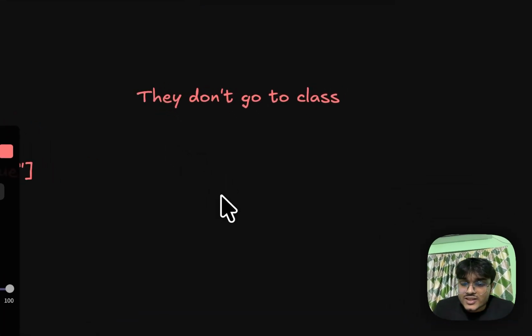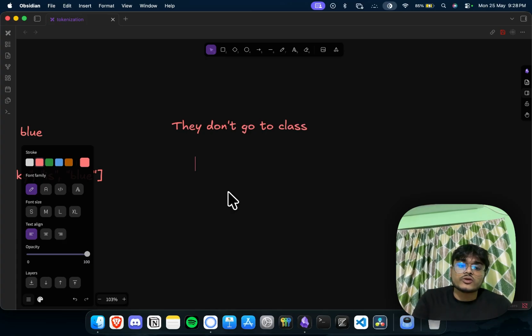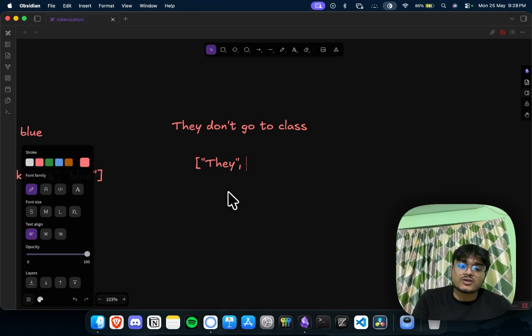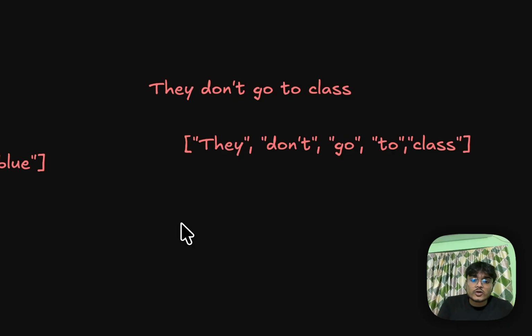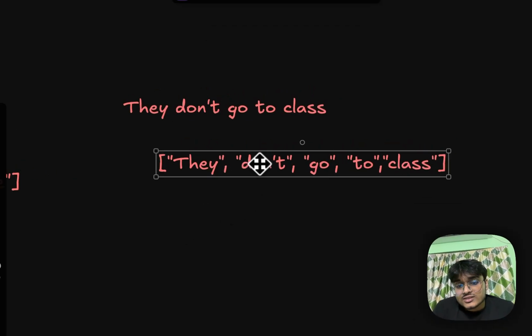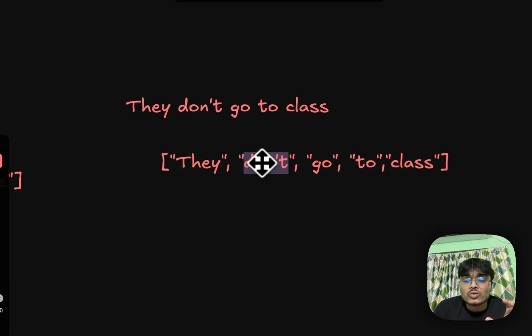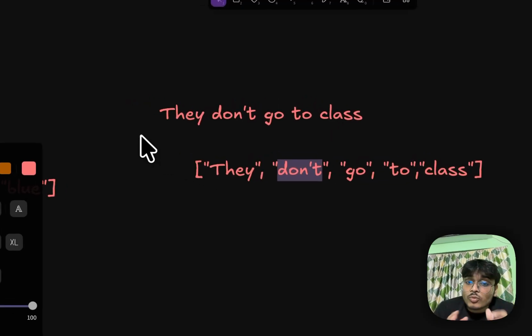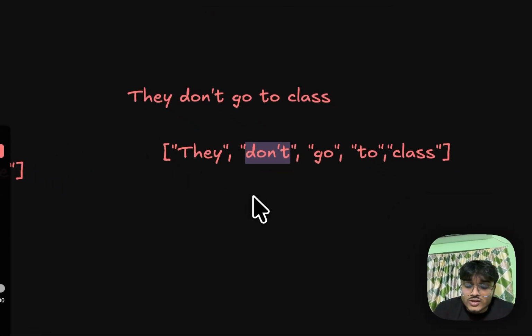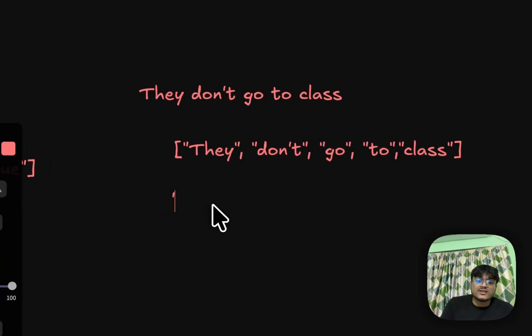If we do white space tokenization, we separate it like this. But this shouldn't be optimal, because, as we talked about when discussing the lexeme or morphologically separating it, "don't" is not a word. The actual words are "do not".